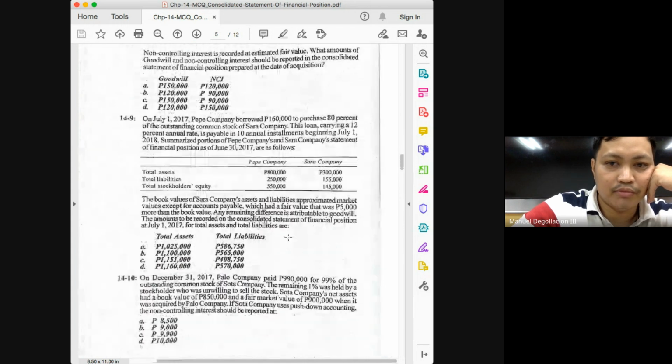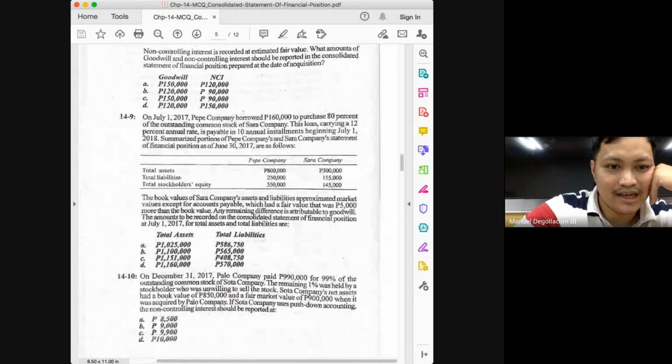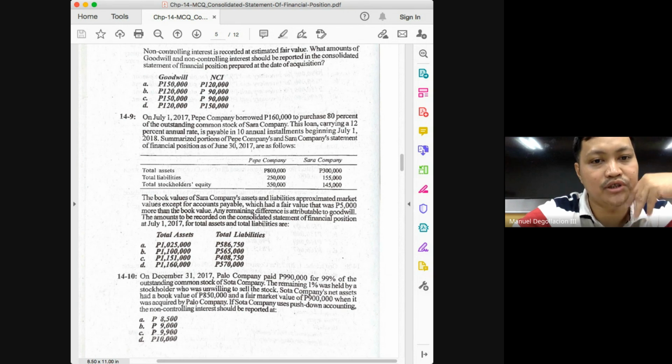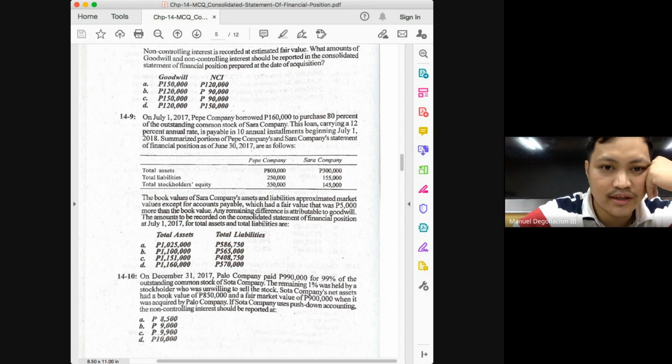Let's proceed to the next problem, 14-9. The question is still total assets and total liabilities. Here, total assets of Pepe, I'm assuming Pepe is the parent and Sarah is the subsidiary. Are these the fair values? Let's check. Summarized portions of Pepe Company's and Sarah Company's statements of financial position. So basically, these are still at their book values, class.